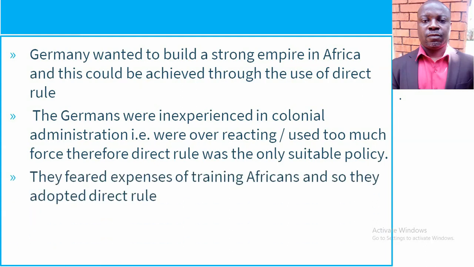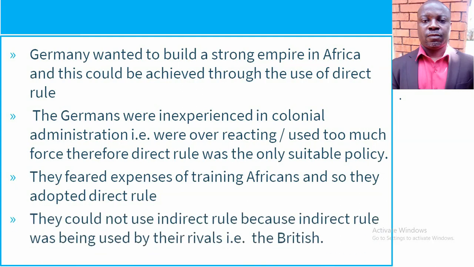We have this one here, that they feared the expenses of training Africans, and therefore they adopted direct rule. Remember, for anyone to become an administrator, one needs training. So for them, they were like, we don't have that money, we cannot train these Africans. So they decided to administer Africans directly.